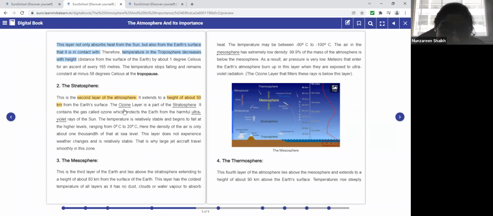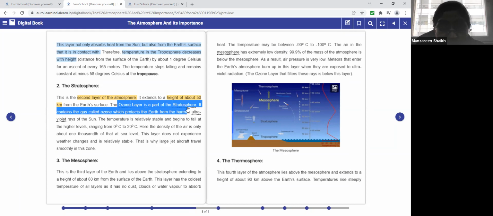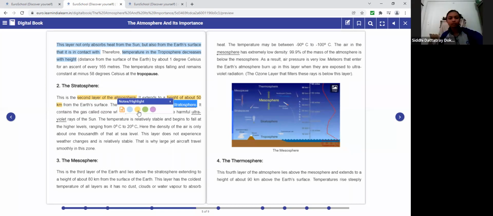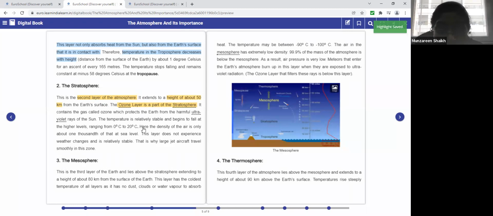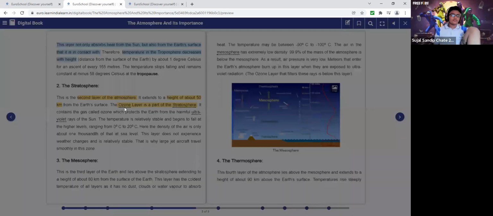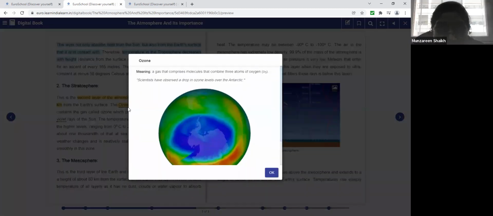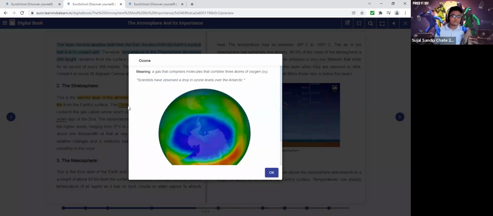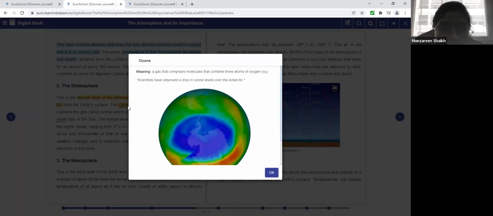The ozone layer is a part of the stratosphere. This is very important. The ozone layer is the part of the stratosphere. I hope you all know what the ozone layer is. Ma'am, the ozone layer is the one that captures the UV rays from the sun so that it does not harm us. Yes, let's click on ozone and check what it means. It is a gas that comprises molecules that combine three atoms of oxygen. Okay, so that is the ozone layer.